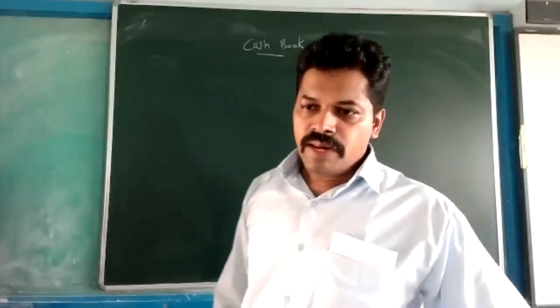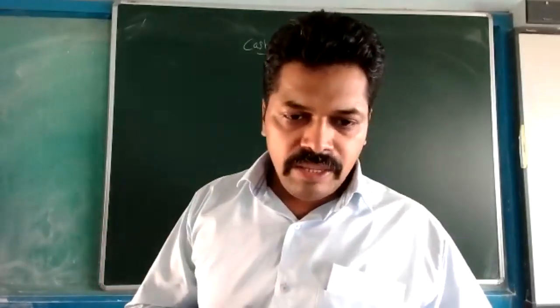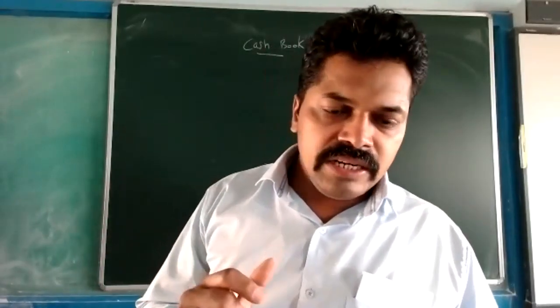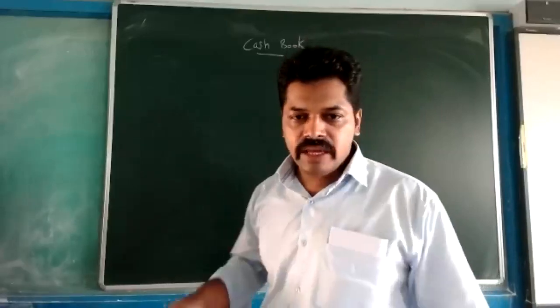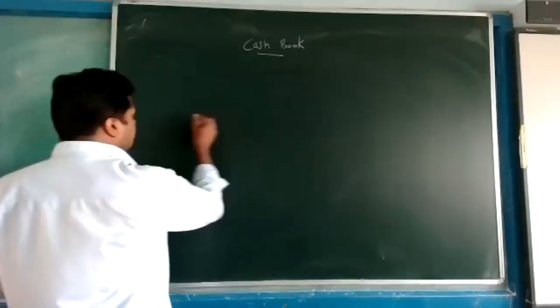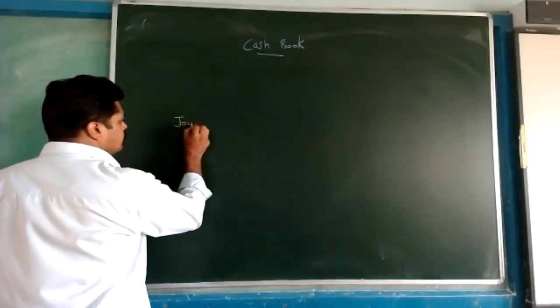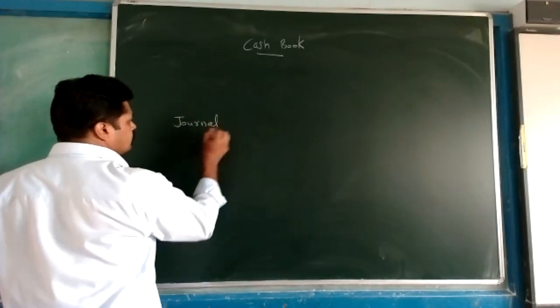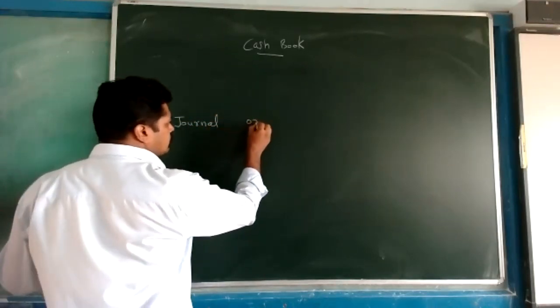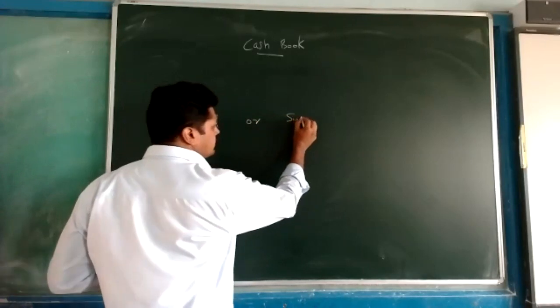Listen, whenever any transaction is happening in the business, that transaction will be recorded either in the journal or in a subsidiary book.